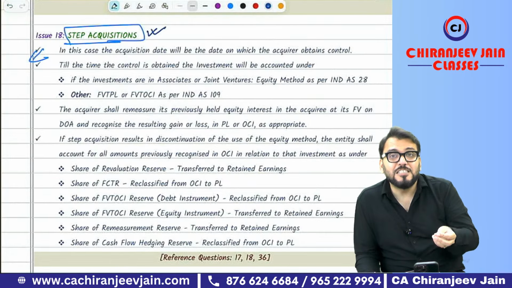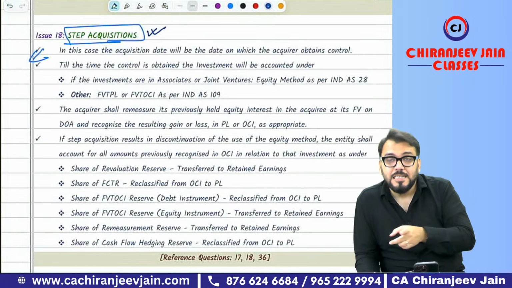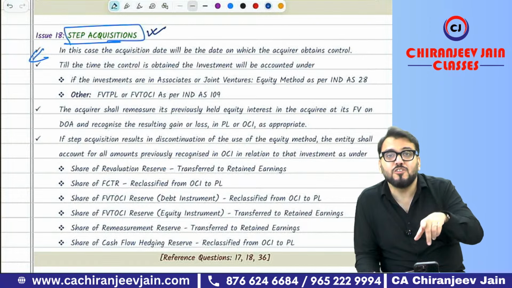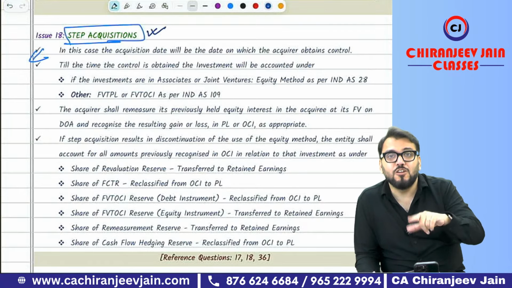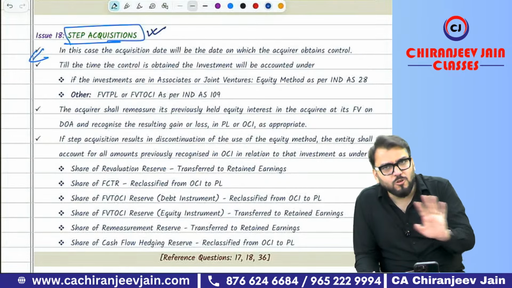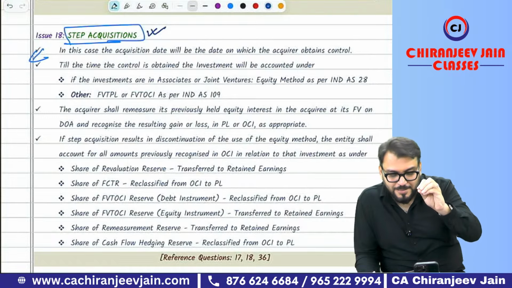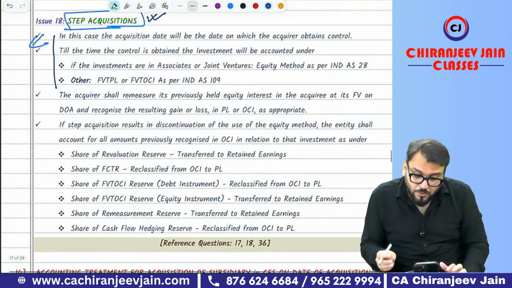That gain or loss will be transferred to PL or OCI as the case may be. If there is a previously held equity interest, if it is measured at FVTPL, then gain or loss will be transferred to PL. If that was measured at FVTOCI, then gain or loss will be transferred to OCI. But if question is silent, always transfer the remeasurement gain or loss to PL. Understood?